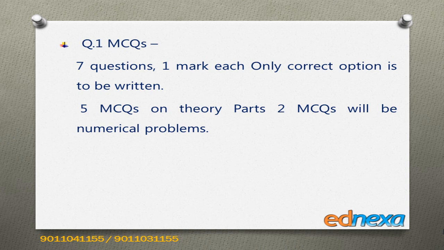In some question papers, the first 2 MCQs are numericals and the remaining are theory questions. In some, the first 5 are theoretical and the remaining 2 are numerical. But you have to prepare for the MCQs for the board exam. There are 7 MCQs in section 1 and 7 MCQs in section 2. If you write the correct answer, you will get 1 mark. If you write a wrong answer, you will not lose any mark. Or if you don't attempt the MCQ, in that case also you are not going to lose any mark. So this is question number 1.